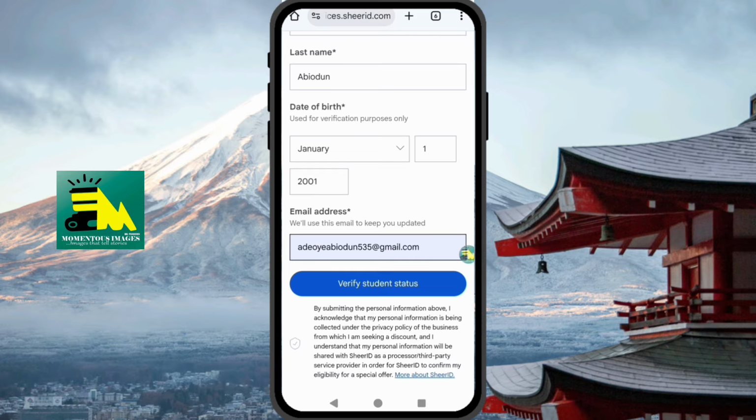So when you click on verify student status, it will take you to where you will upload your ID card. If it didn't take you there, just press back. Just go back on your browser. It will take you to that place. But before that, you have to generate your ID card, which I'm going to show you. I'll paste the link in the description where you generate your ID card. Please just follow this step. You will not have any problem. Do you get it?